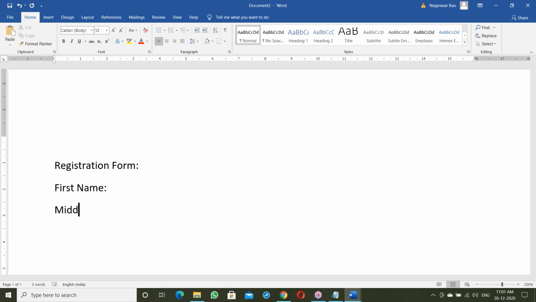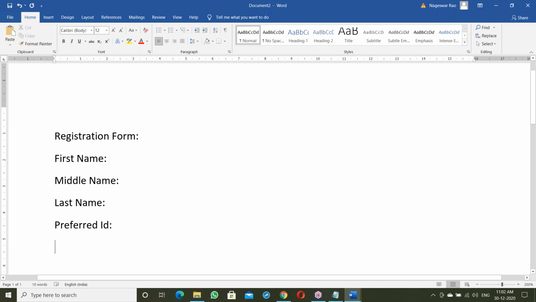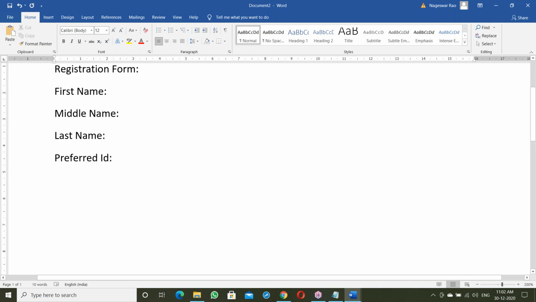The registration form has fields like first name, next middle name, next last name, and then preferred ID. Next, what's the password you want?